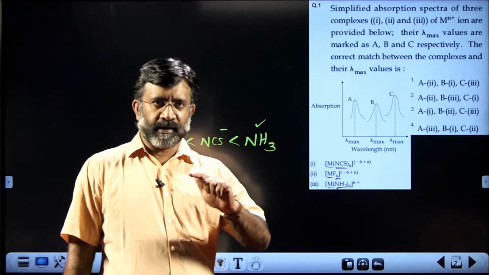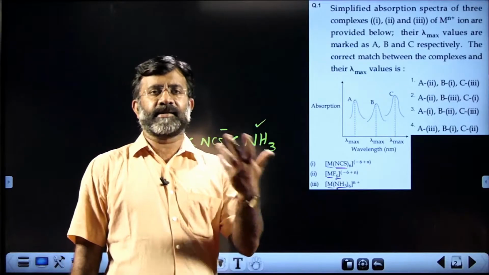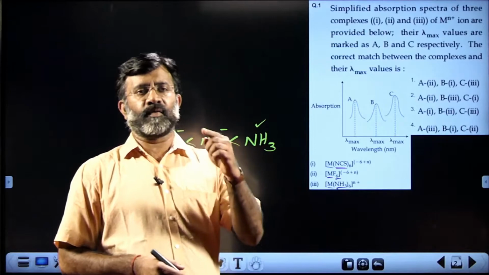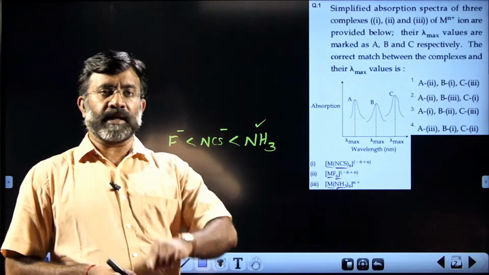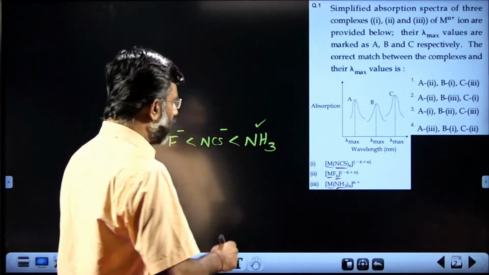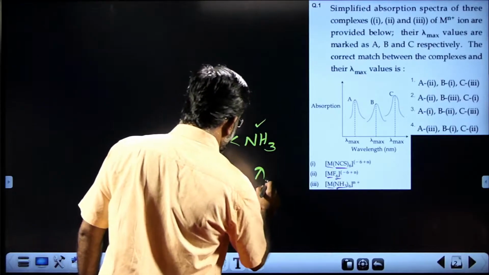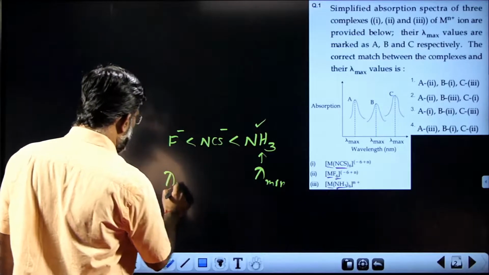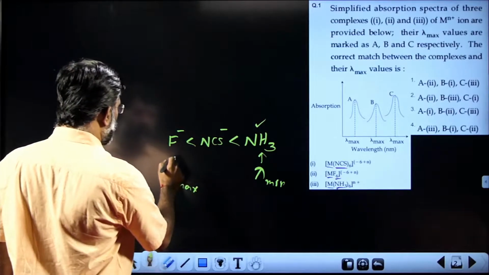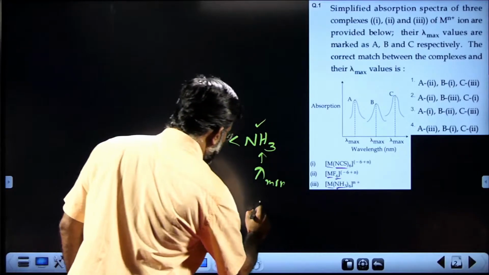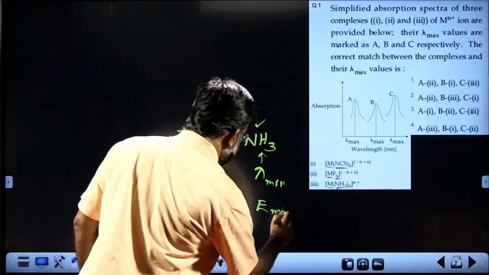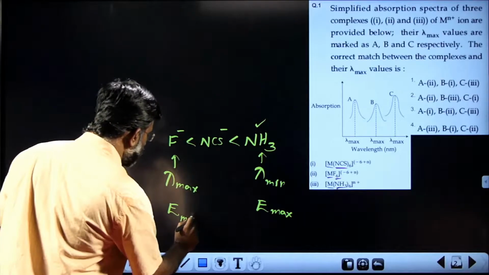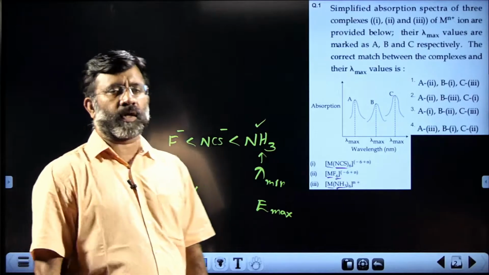When the crystal field splitting is larger, the energy absorbed is larger, the frequency absorbed is larger, and the wavelength absorbed is minimum. So lambda will be minimum for ammonia and maximum for fluoride, while the energy will be maximum for ammonia and minimum for fluoride. That is the logic.